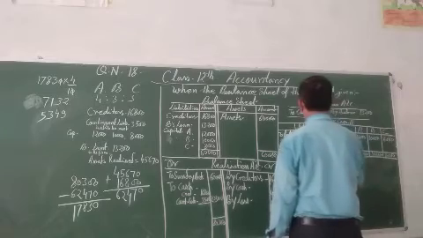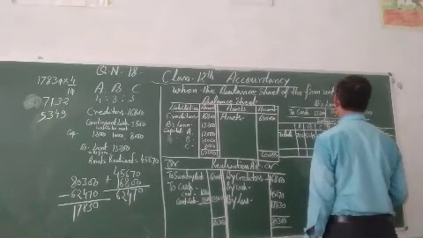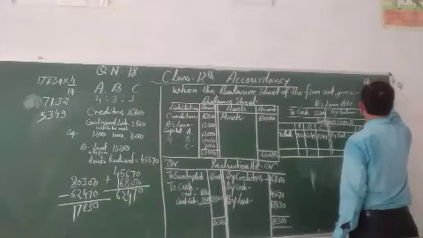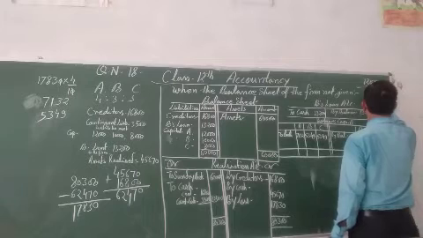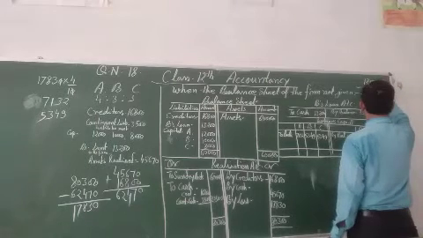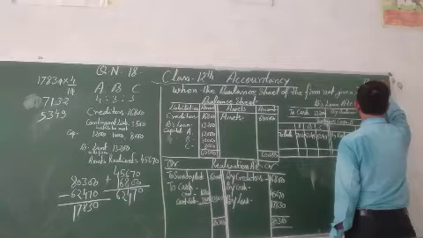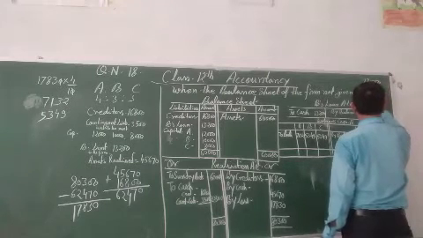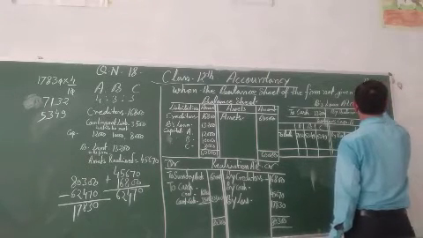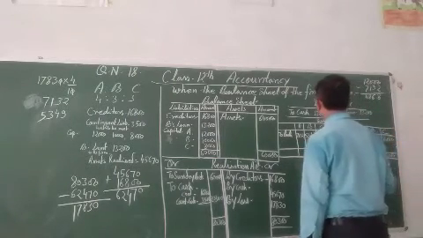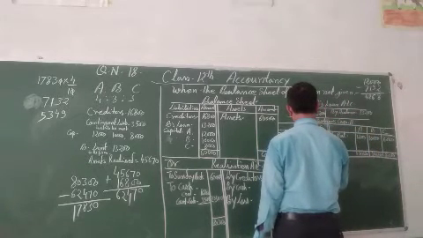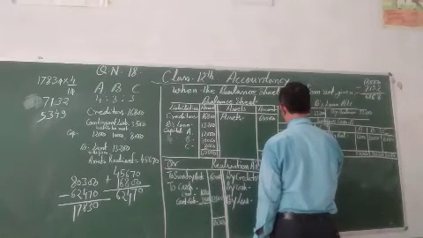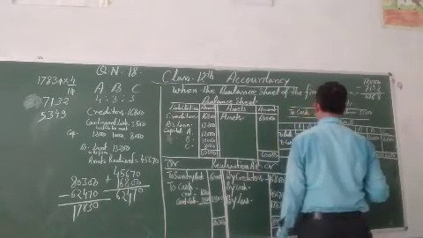12,000 minus 7,132. 10 minus 2 is 8, 9 minus 3 is 6, 9 minus 1 is 8, 11 minus 7 is 4. So 4,868. Just you can write it to cash payment.